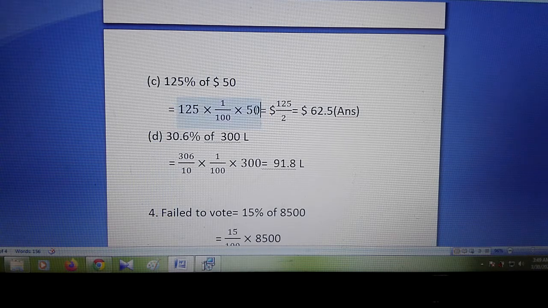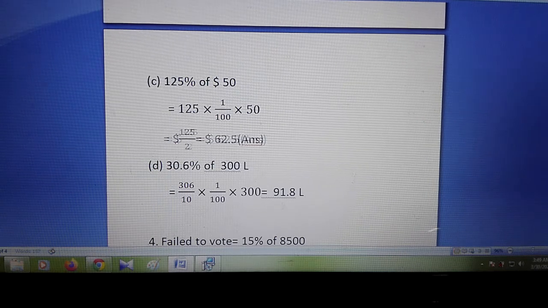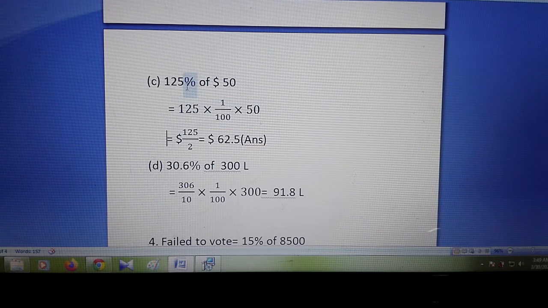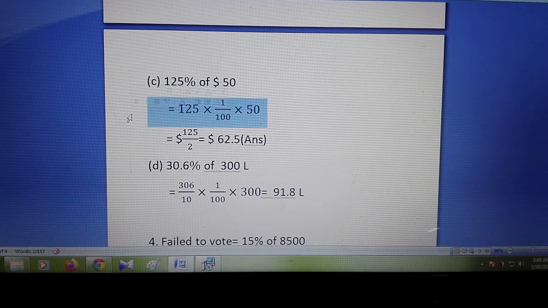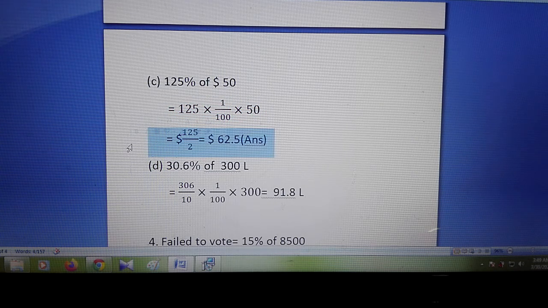If I write this one naturally, it would be 125. And now look, 125, then 1 by 100, 1 by 100 multiply 50. For this line, these two zeros and these zeros will be cut. 1 0 will cut, and 5 to the 10. So finally it will have 125 by 2. So we will get this one. Okay, got the point? Yes.